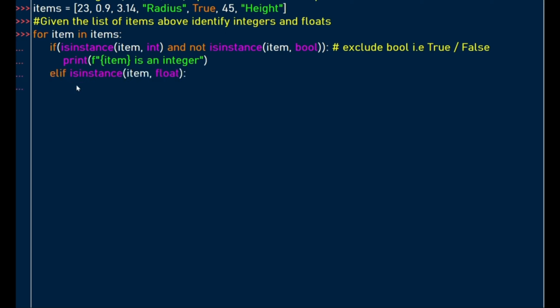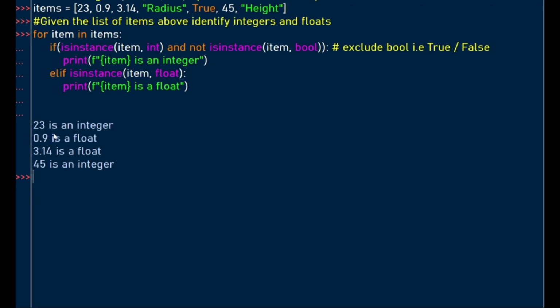So we'll repeat a similar piece of code. Else, if that item we're looking for is of float type, we want to print that item to the screen by introducing the print function and say that this is a float. So when we run our piece of code, we've been able to identify all the integers and floats, another float, and an integer.